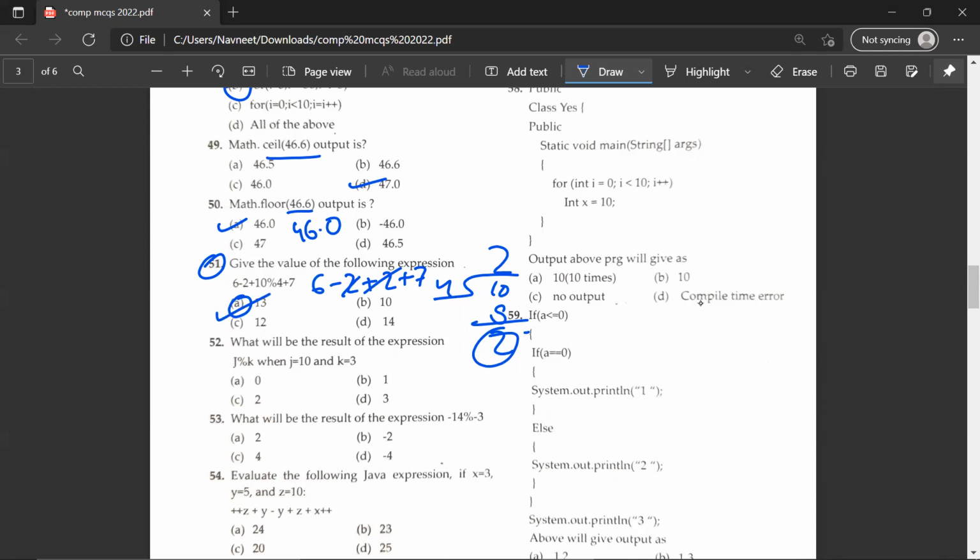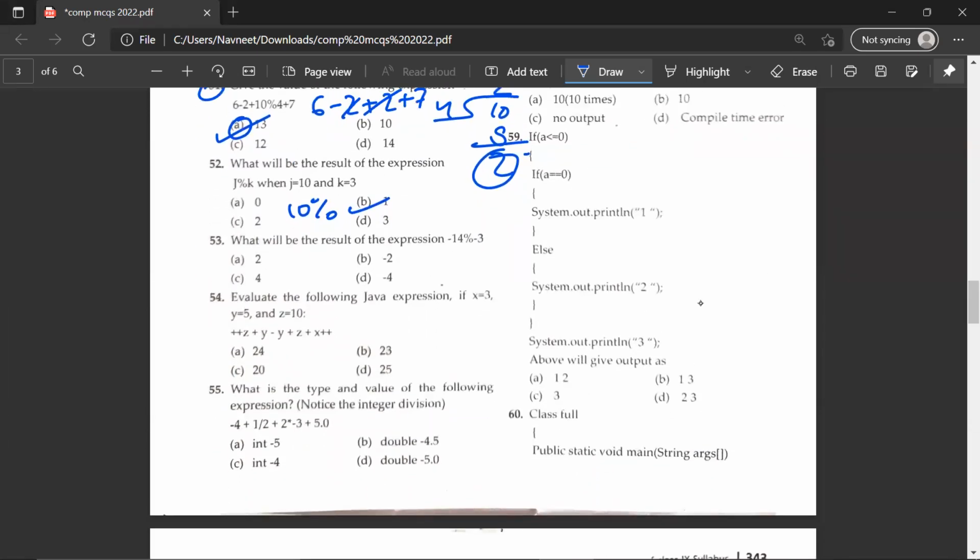52nd question. What will be the result of the expression J modulus of K when J is equal to 10 and K is equal to 3? So again, 10 modulus of 3 would be 1, B. So if you solve and calculate, you'll get the answer as 1. Okay. 53rd question. What will be the result of the expression minus 14 percentage of minus 3?